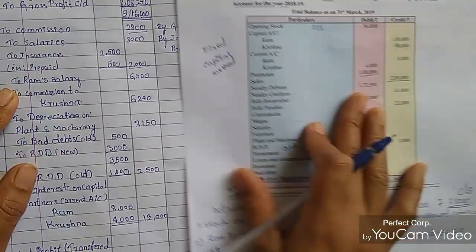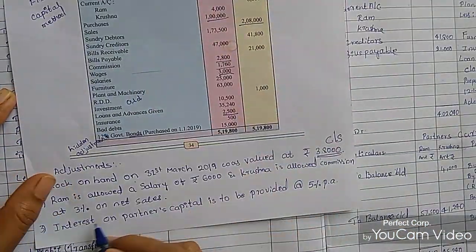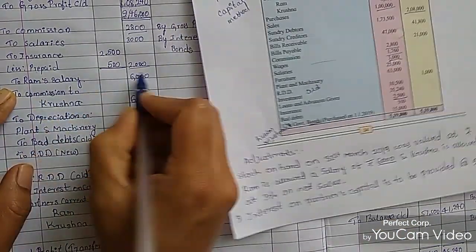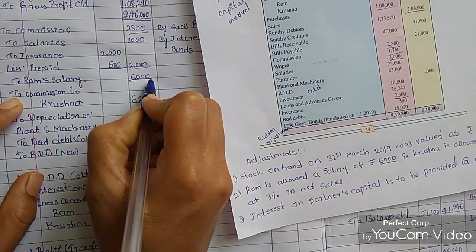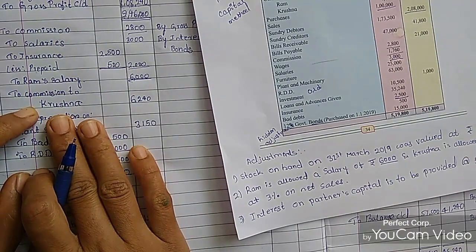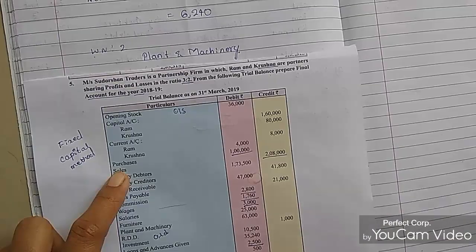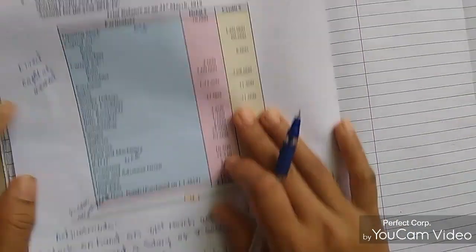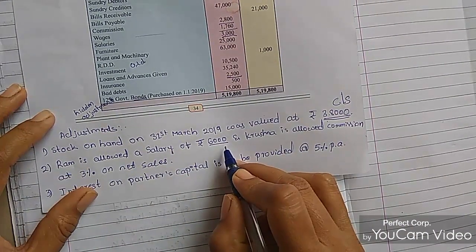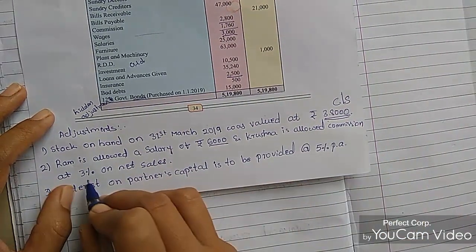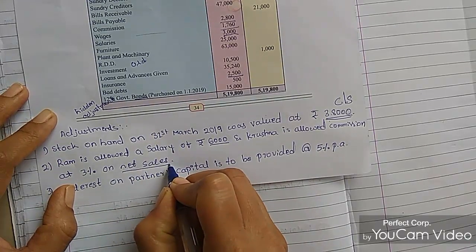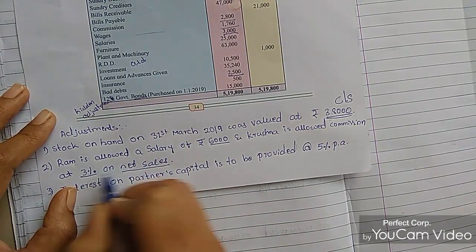Then Ram's salary. Ram's salary is how much? Ram's salary is 6,000 rupees. So I mentioned it here, 6,000 rupees. And the commission to Krishna. Krishna is getting commission, and the net sales adjustment is given. Ram is allowed a salary of rupees 6,000 and Krishna is allowed commission at 3% on net sales. So on the net sales we need to calculate 3%.